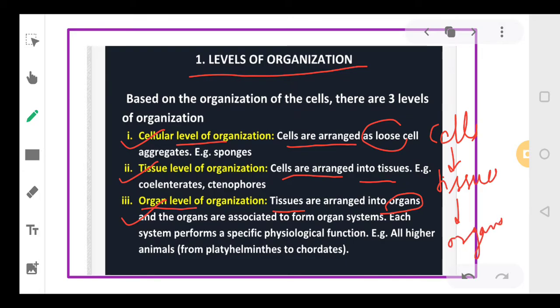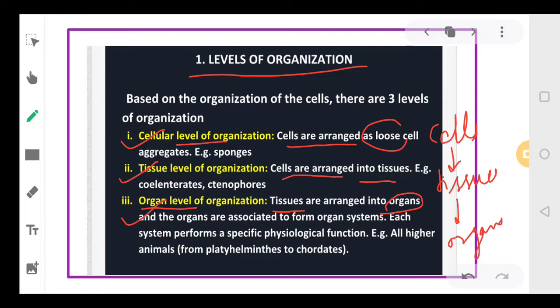So here the tissues will be arranged to form the organs, and the organs will associate to form the organ systems. So all higher animals like human beings, platyhelminths, annelida, they all have organ level of classification.